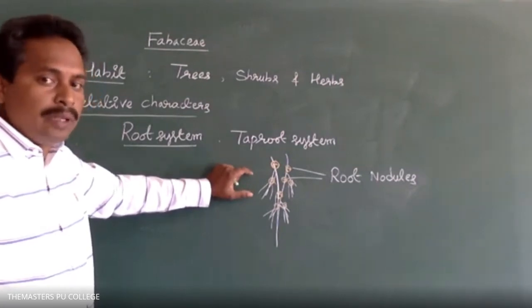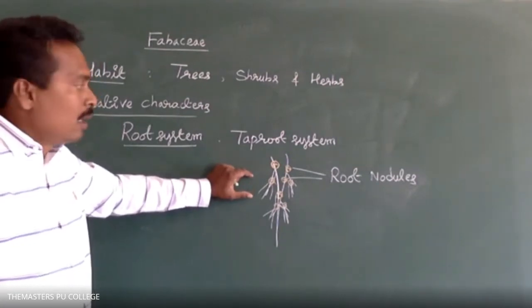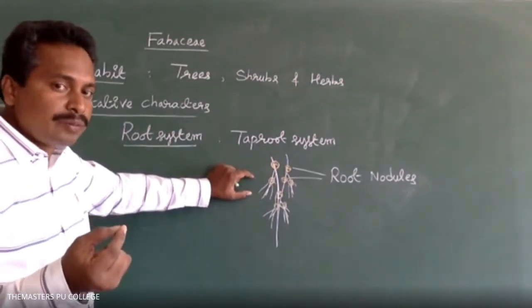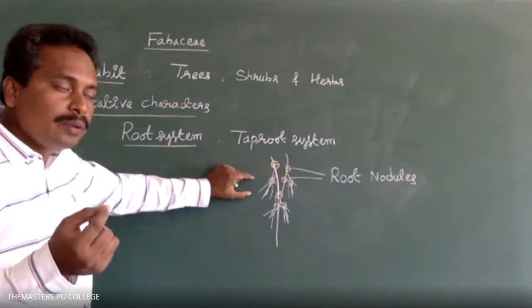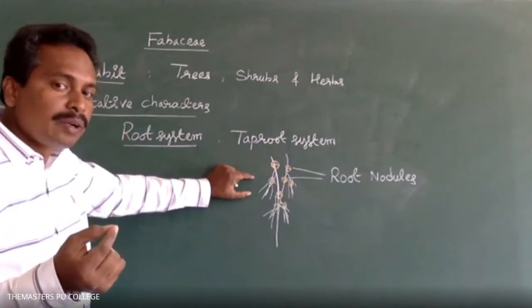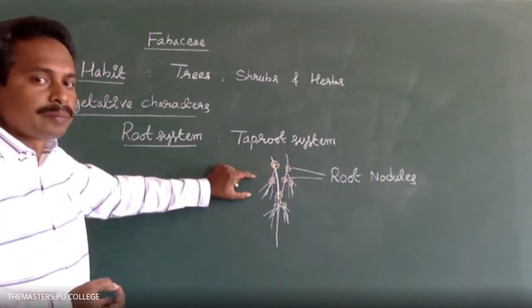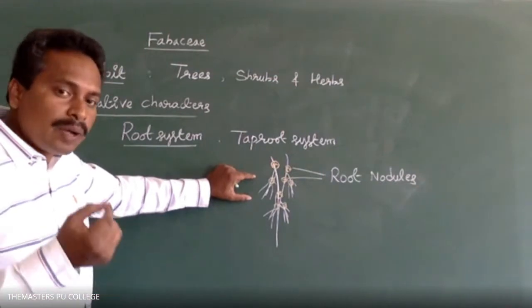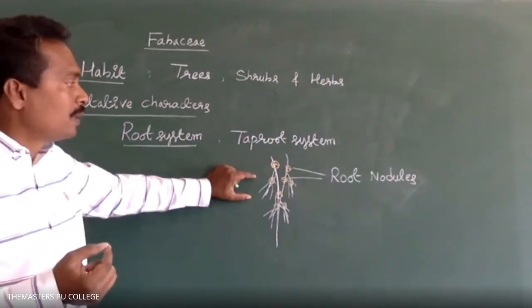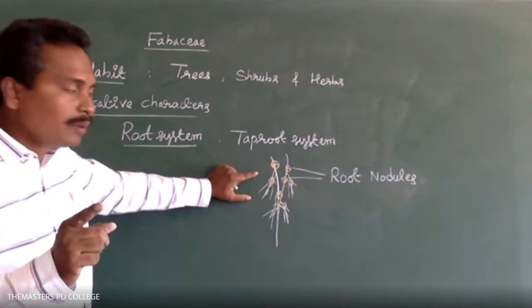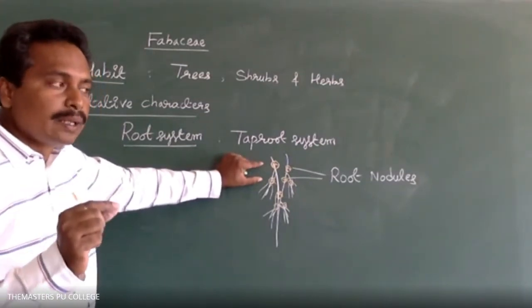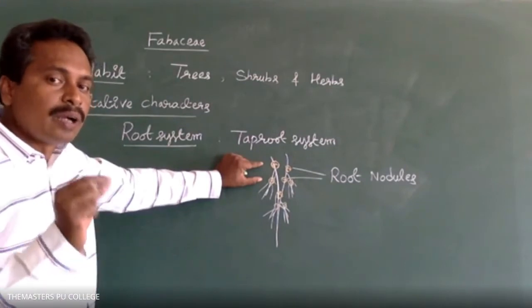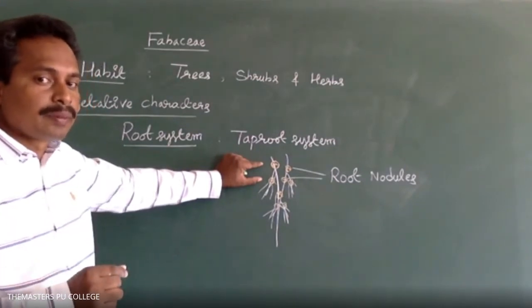Groundnut, pea, beans. The root system consists of root nodules. The presence of root nodules is a characteristic of the Fabaceae family. It is important from an objective point of view. Please highlight that root nodules are present in the root system of Fabaceae plants.